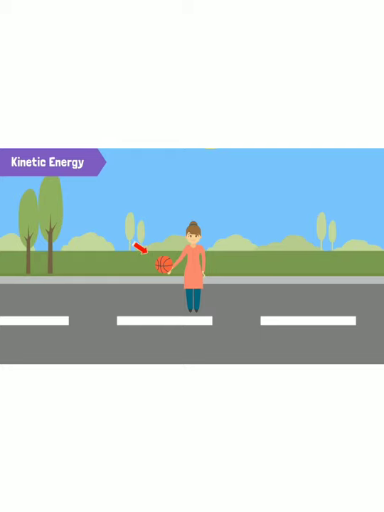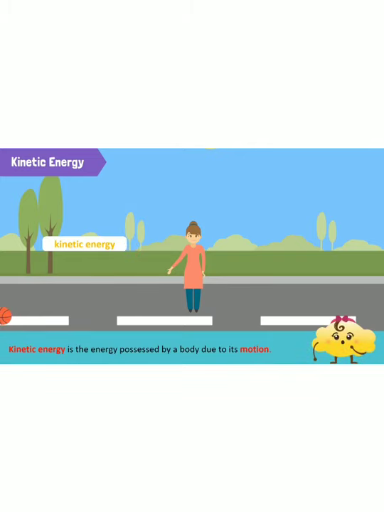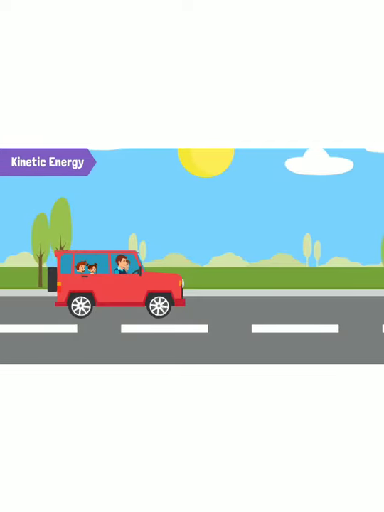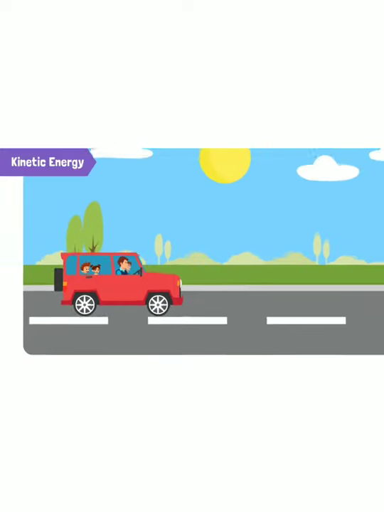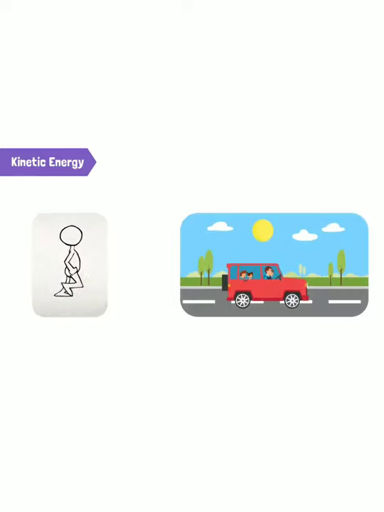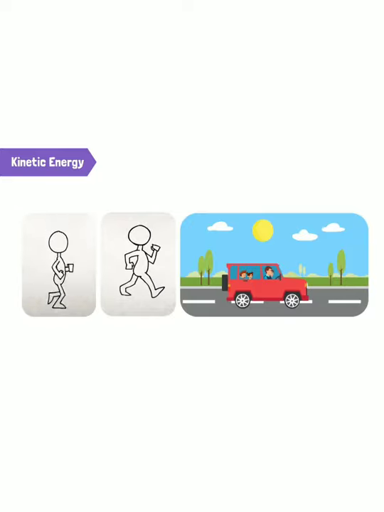Imagine you have a ball which you throw upwards. As the ball travels upwards, we say that it has kinetic energy. Kinetic energy is a form of energy possessed by a body due to its motion. Therefore, anything that moves has kinetic energy, such as a car traveling on the road and a plane flying in the sky. Even you possess kinetic energy when you walk or run.